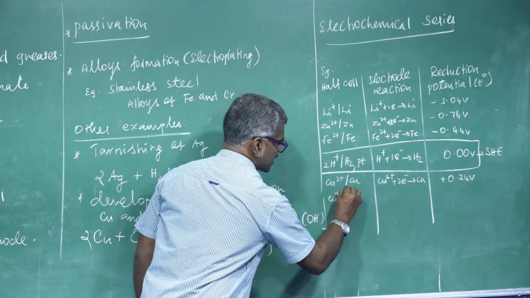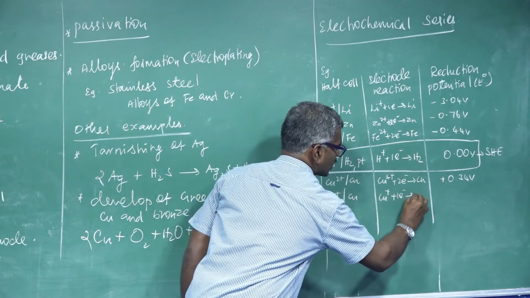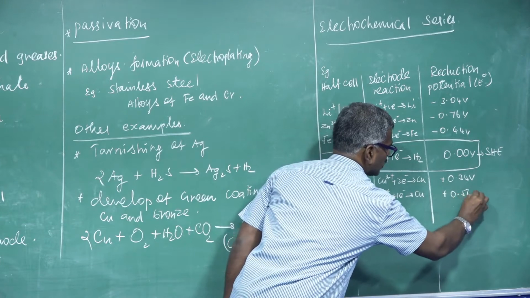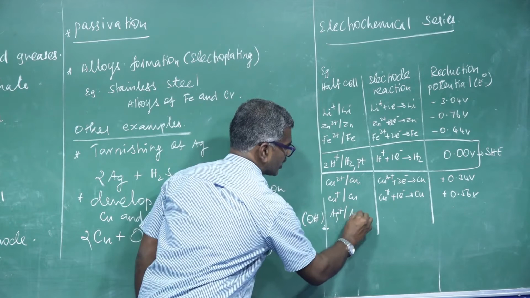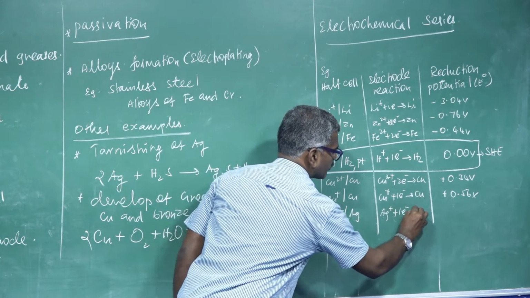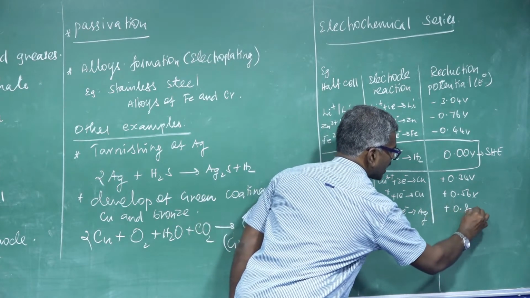Another one is Cu+ converted into copper, gaining 1 electron to form copper, its value 0.56 volt. Another one is silver Ag+ converted into Ag, gaining 1 electron to form silver, its value 0.80 volt.